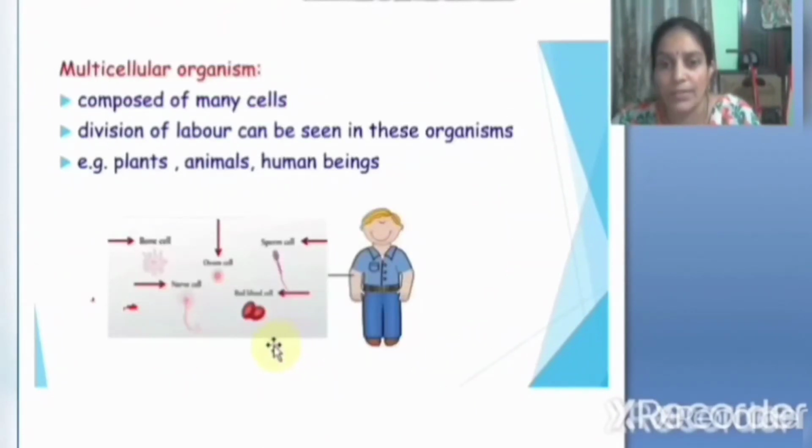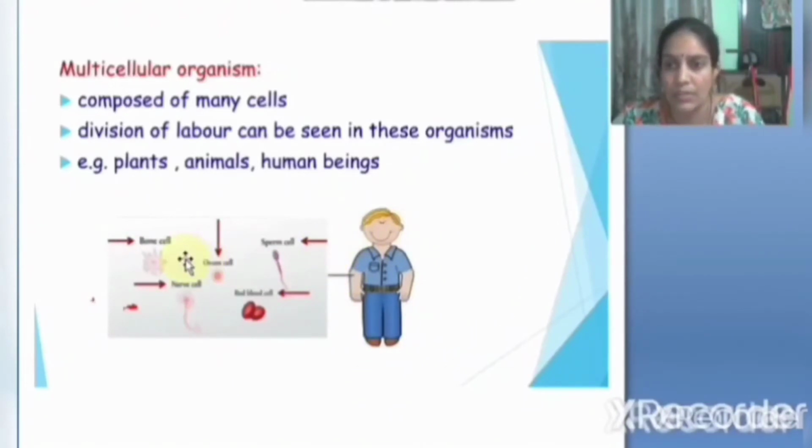Okay, then what are multicellular organisms? Yes, organisms which are composed of many cells are called multicellular organisms. Division of labor can be seen in these organisms. What is meant by division of labor here? Division of work. See, so many different types of cells are present in an organism. For example, in a human being, see here bone cells, ovum cell, nerve cell, red blood cells, sperm cells. These are different kinds of cells present in an organism.